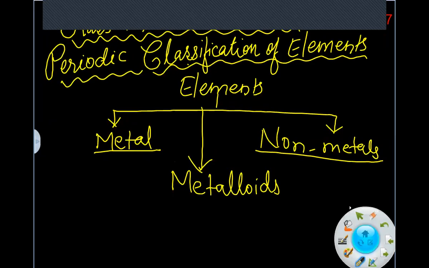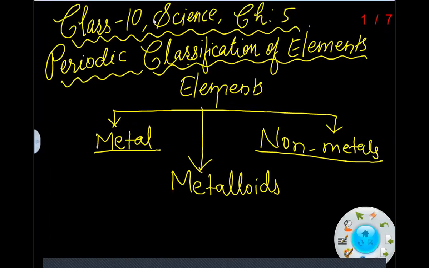So first of all, we are moving towards class 10 science chapter number 5, classification of elements. The first question: why was there a need for classification? Why must elements be classified?